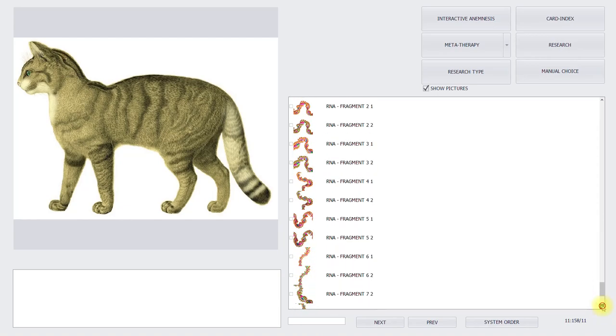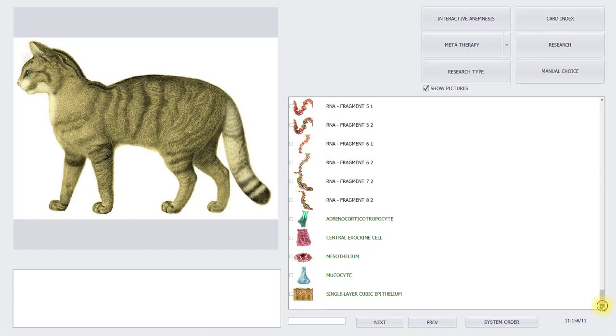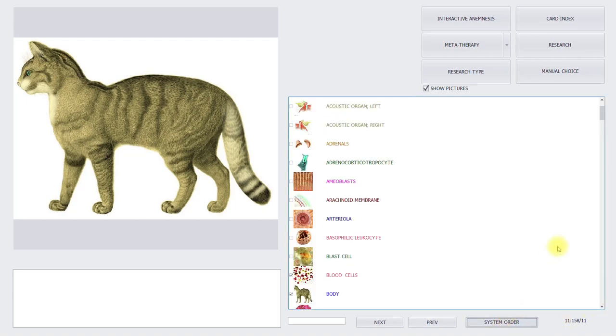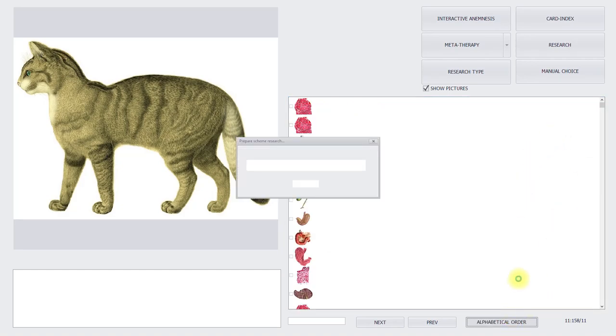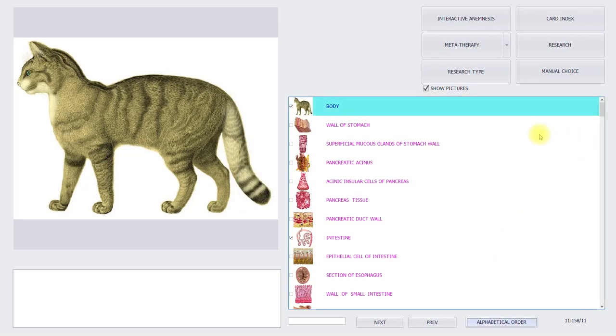Even the RNA fragments are here present. So that's a lot. So when we press the system order, you get a system order. Or you press alphabetically, then you see it's preparing, and we start alphabetically again.